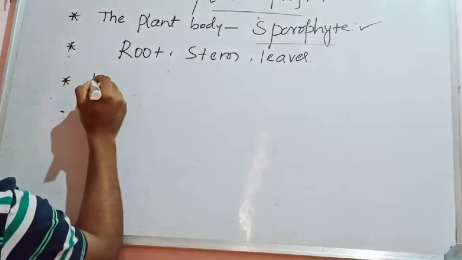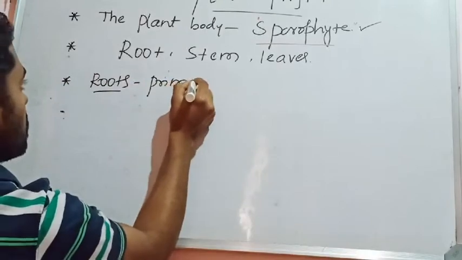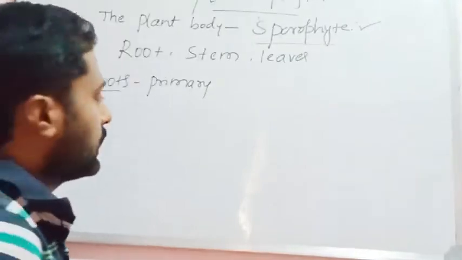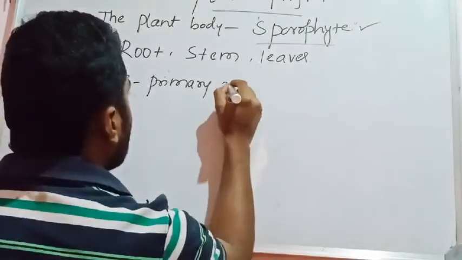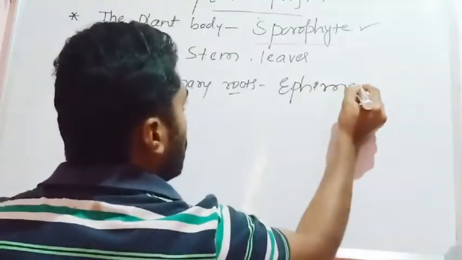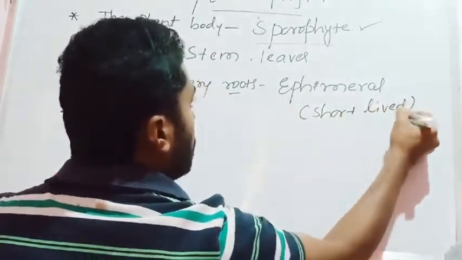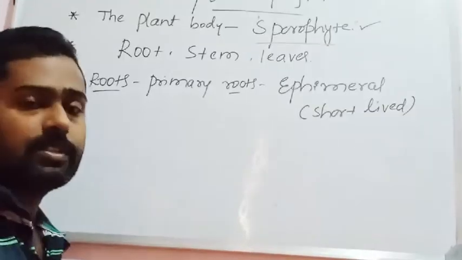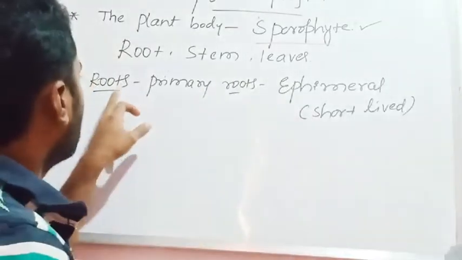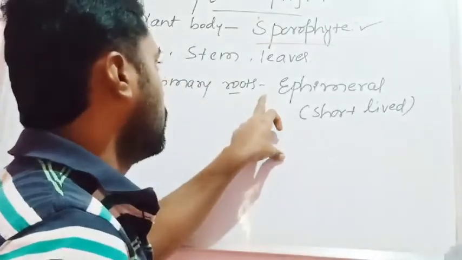Remember the next point, roots are the primary roots. Primary roots means once the spore has germinated, once the gametophyte develops into the sporophyte, at that time the primary root will develop. The primary roots are ephemeral in nature. Ephemeral means they are short-lived. They do not live for a longer time. The primary root is the root that is first formed, the major root, that is short-lived, that is ephemeral.